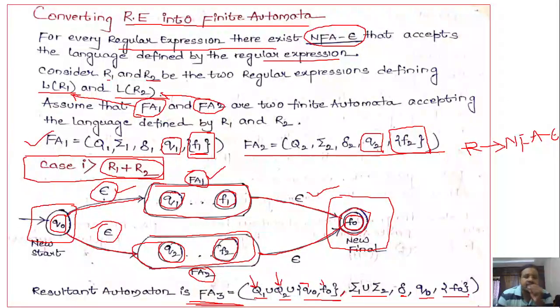In this fashion, we can construct the finite automata, that is NFA with epsilon, for the regular expression R1 plus R2. Here we are having the union, plus means union. That's why from Q naught we are having multiple transitions on epsilon. That means from Q naught you may go to finite automata 1 or you may go to finite automata 2. So there is a choice, and whenever we have a choice, we are going to have a plus symbol.